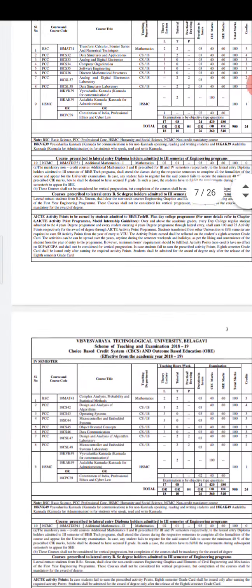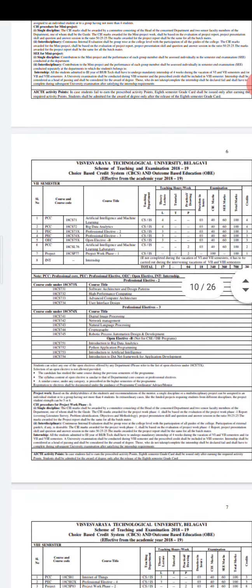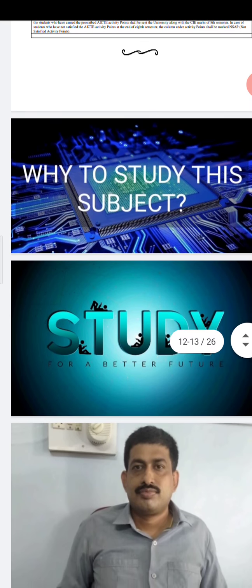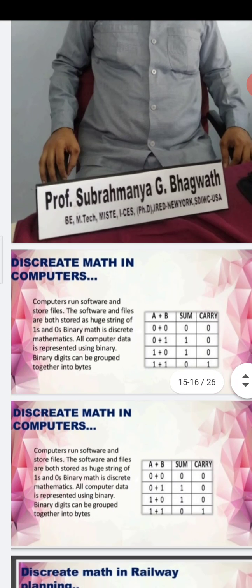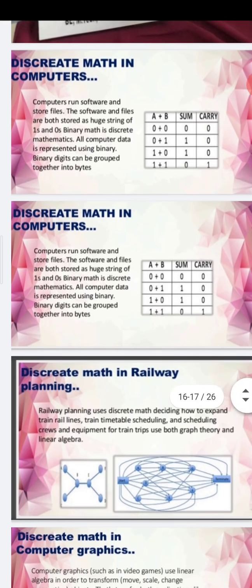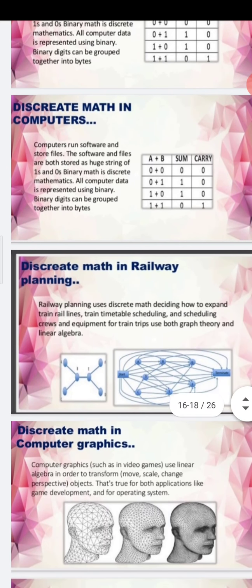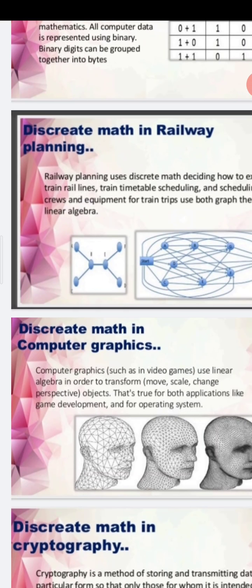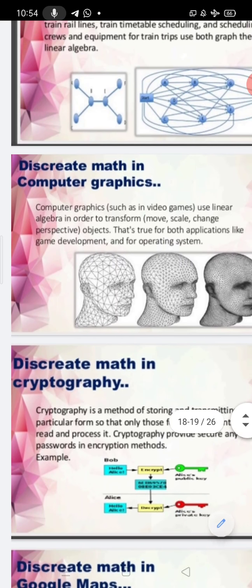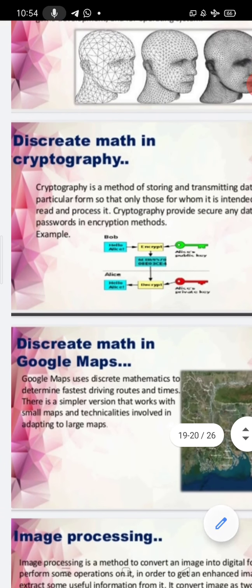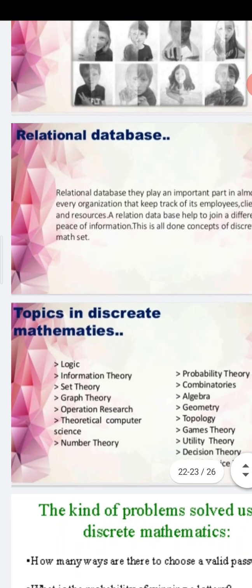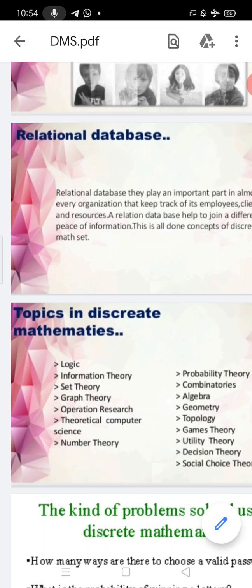Yesterday, we studied the importance of the discrete mathematical subject, why to study this subject, and where discrete mathematics is useful in computer science. I clearly explained it in computers, and with general examples like railway planning. Yesterday's session we studied in detail discrete mathematics in graphics, cryptography, Google Maps, image processing, and relational databases. It's useful. We have studied it.